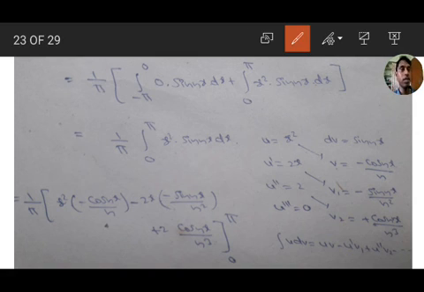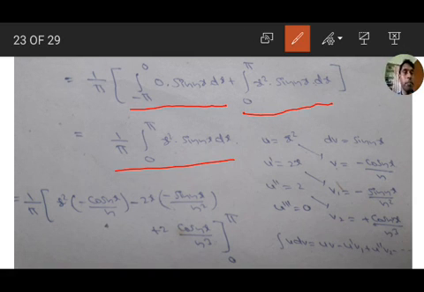Okay, the first integration is total 0, we get only this integration. So 1 by pi integration 0 to pi x square into sin nx dx. Here also Bernoulli's rule: u equal to x square, derivative 2x, derivative 2, derivative 0, means u dash, u double dash, u triple dash.